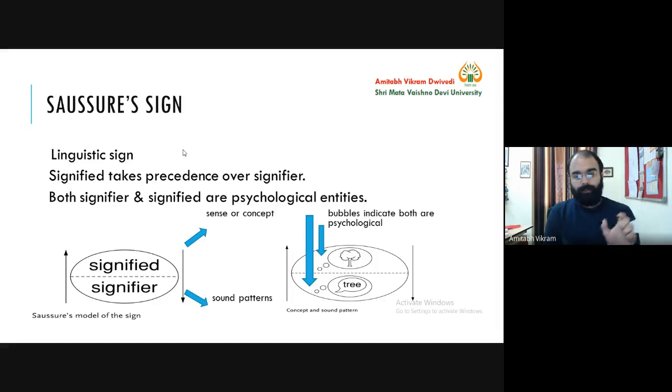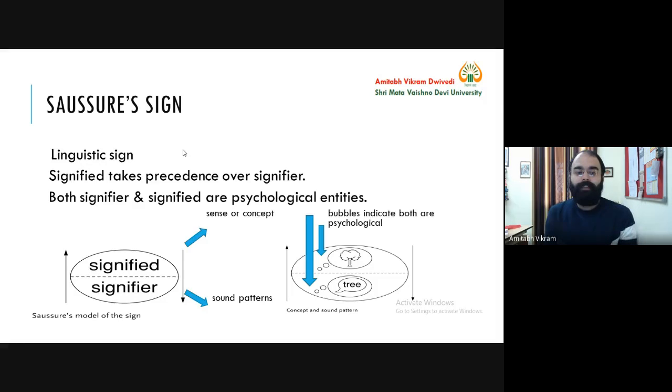Now the next thing: this is how we can say the signified takes precedence. That means the signified comes before the signifier. Both signifier and signified are psychological entities. Now you need to understand that both are psychological entities. I am speaking to you, you are listening to me. You will ask how it is psychological. The answer is, because I have a brain, you have a brain, that's why I am speaking and you are listening. So it is very much psychological. It is not like my brain is not involved and I am talking to you, and your brain is not involved and you are listening and understanding everything. It is not the case.